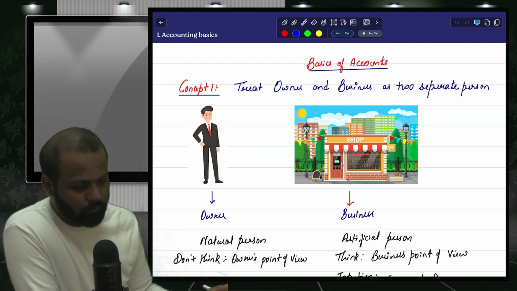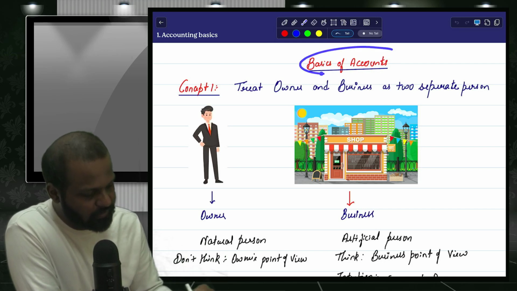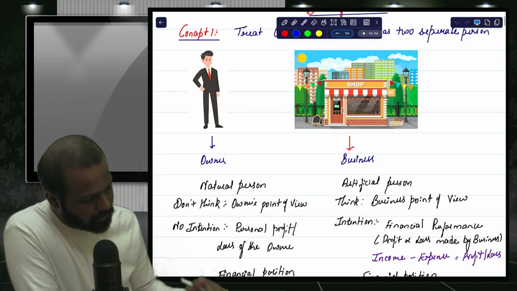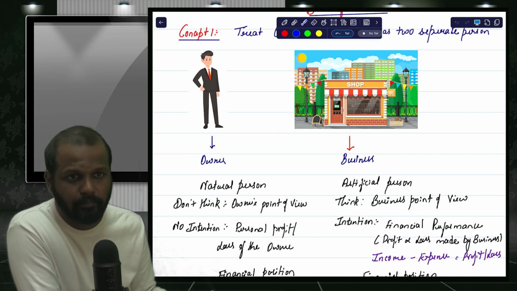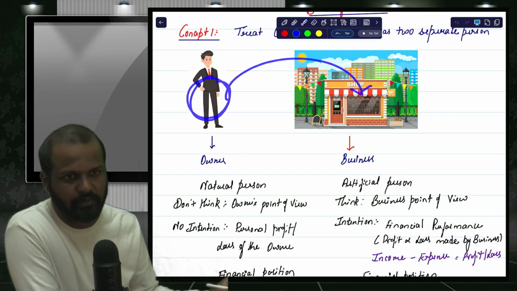Hello everyone. So in today's lecture we are going to discuss the basics of accounts, or we can say fundamentals of accounts. Let us assume there is one particular business, or there is one shop, and this is the person who has started this particular business.